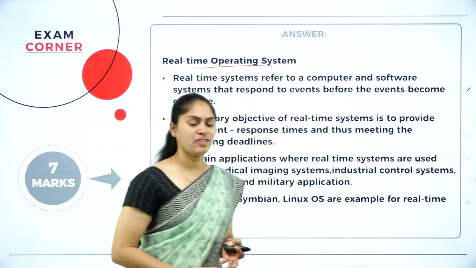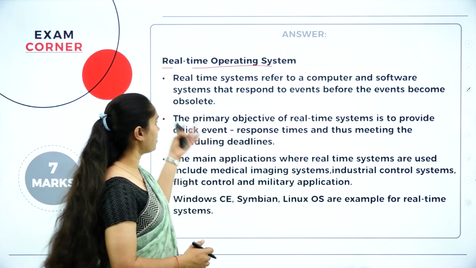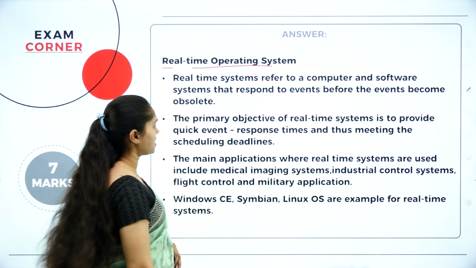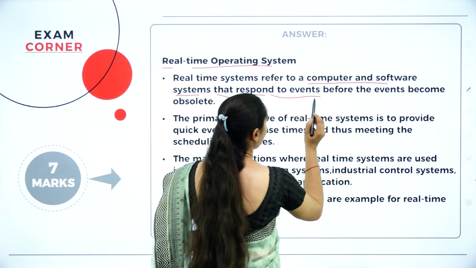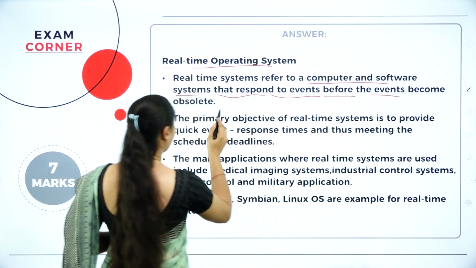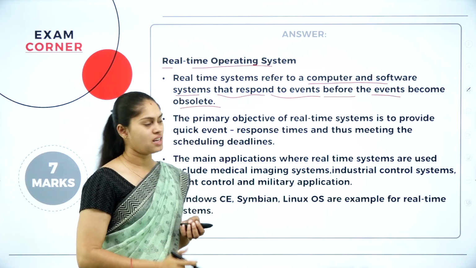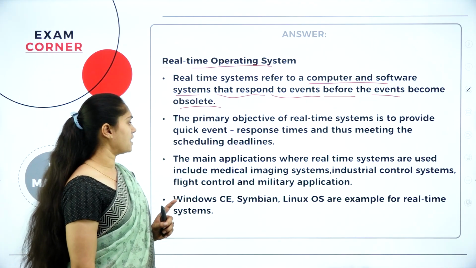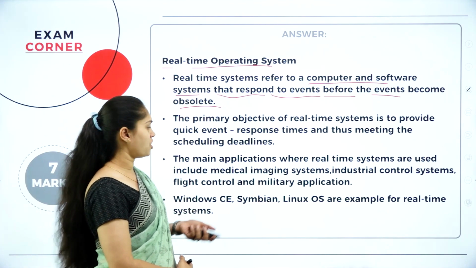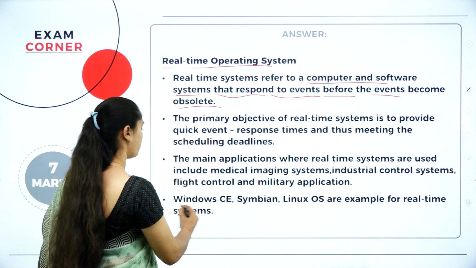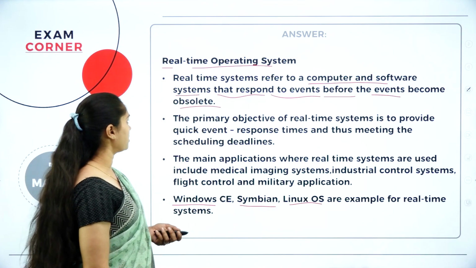When you try to book a movie ticket, or book tickets in the railway and all, at that time they are using this real-time operating system. Here, it refers to a computer and a software system that responds to an event before the event becomes obsolete. So that means the response should be very fast. At that time, we are going to use this real-time operating system. In weather forecasting and in online transactions, we can use this real-time. Example, Windows CE, Symbian, Linux operating systems are the examples for it.